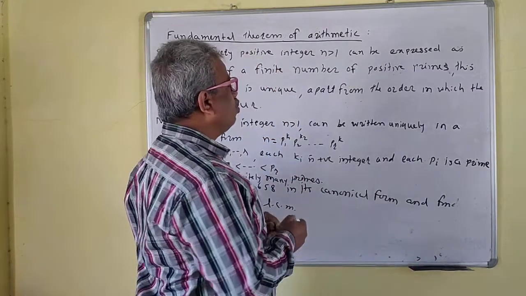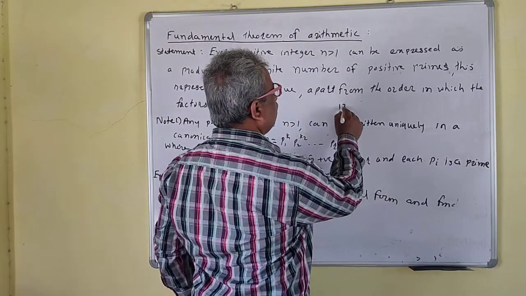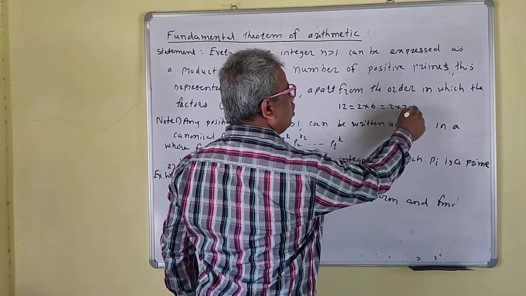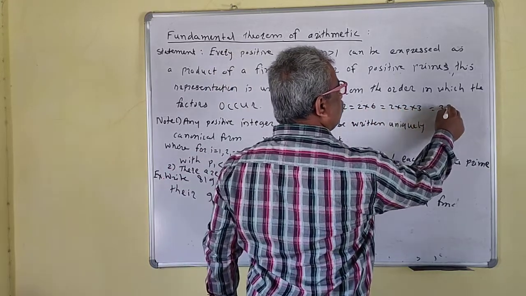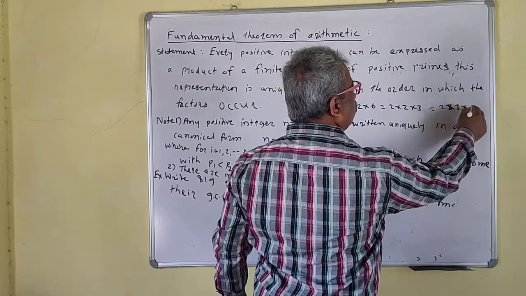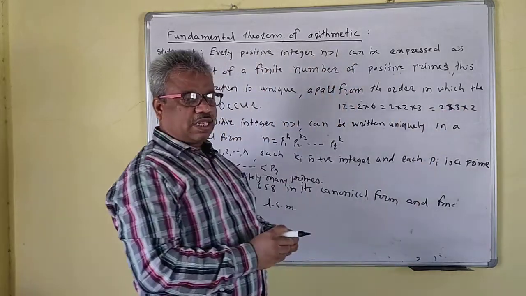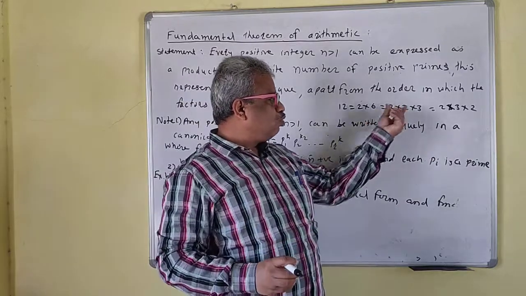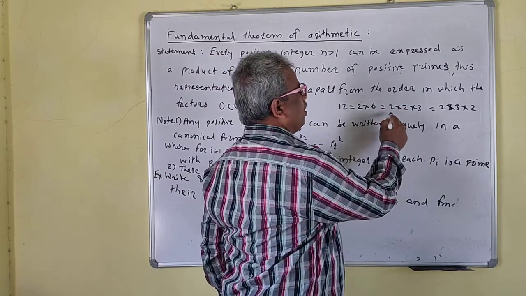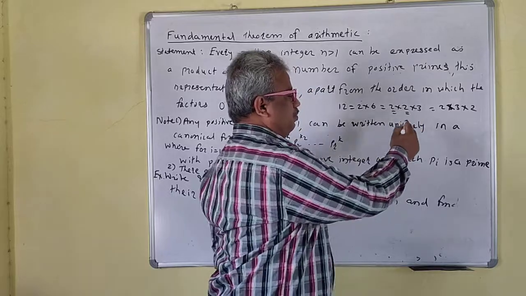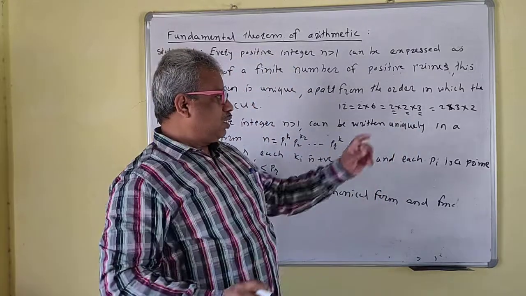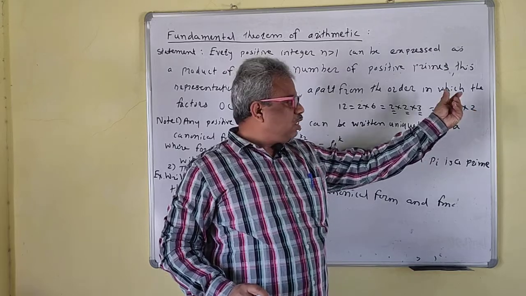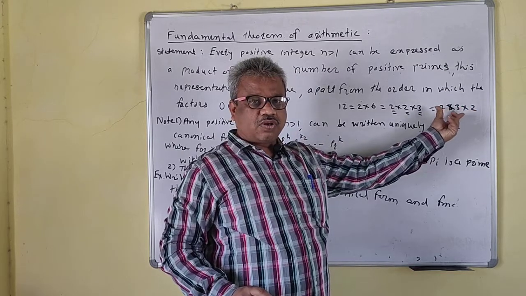What does that mean? Suppose we have 12. I can write 12 as 2 into 6, so 2 into 2 into 3. I can also write this as 2 into 3 into 2. But see, these are the primes, and this is our product of the primes. The order is unimportant here, so 2 into 3 into 2 is the product of the primes. So uniquely this is expressed as the product of the primes.